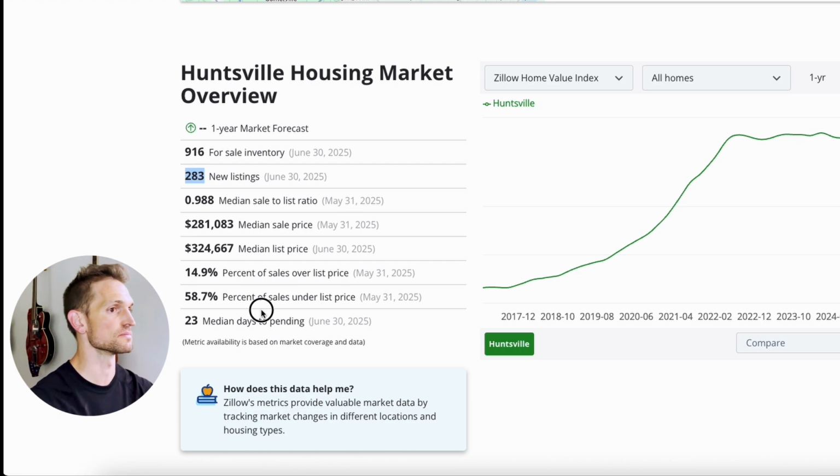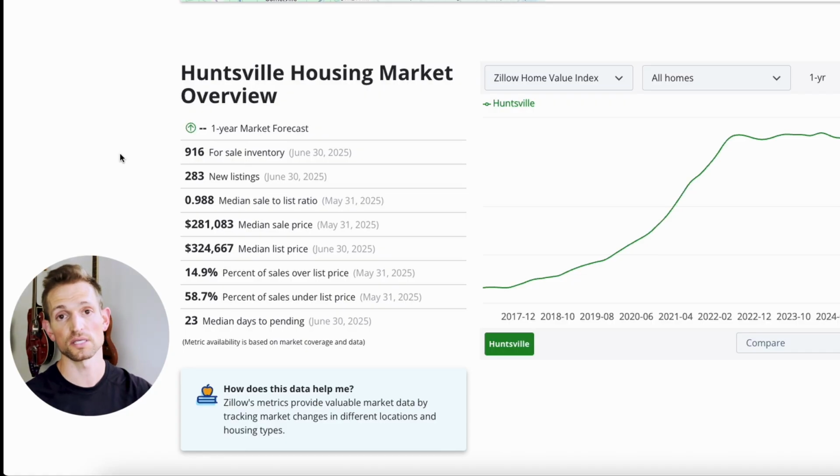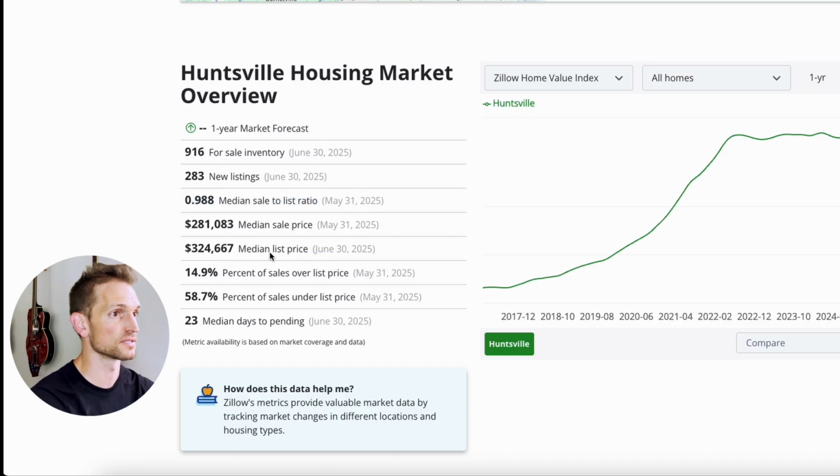The next thing I'm going to look at is median days to pending. In this market, we're at 23 days to pending. As it stands today, the median days on market for the US is 64 days. Anything that's under that is obviously a faster market. Anything over that is obviously a slower market. Anything that's under a 30-day median days to pending is an incredibly fast market. So right now at 23 days, what this tells me is that there is inventory that is moving very fast, which typically means that there are a lot of buyers that are very interested in the properties within this particular area. We can further paint this picture by looking at the median sale to list ratio and some of the other figures that are in here.